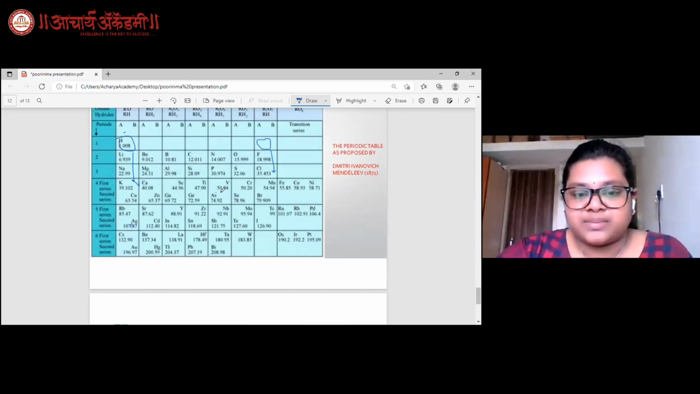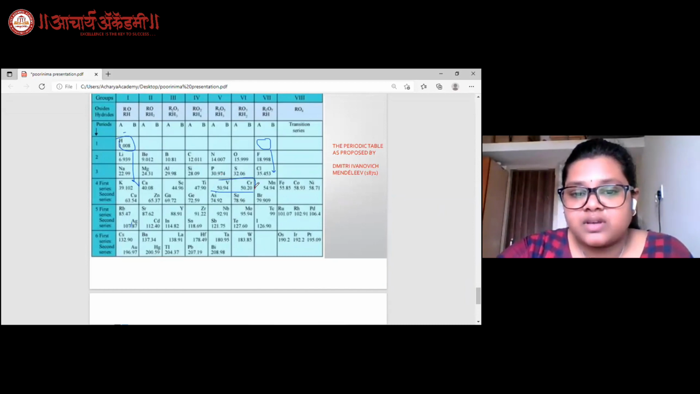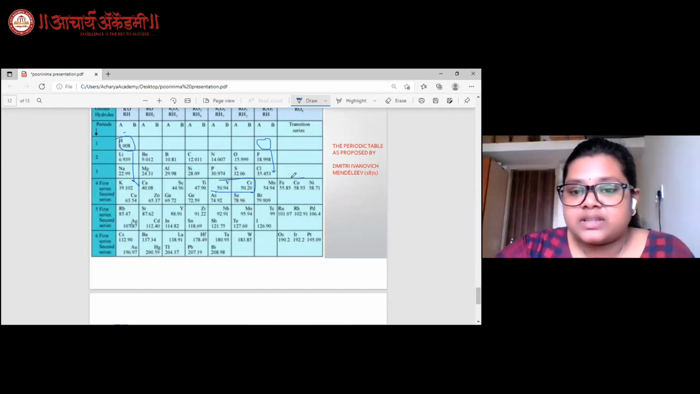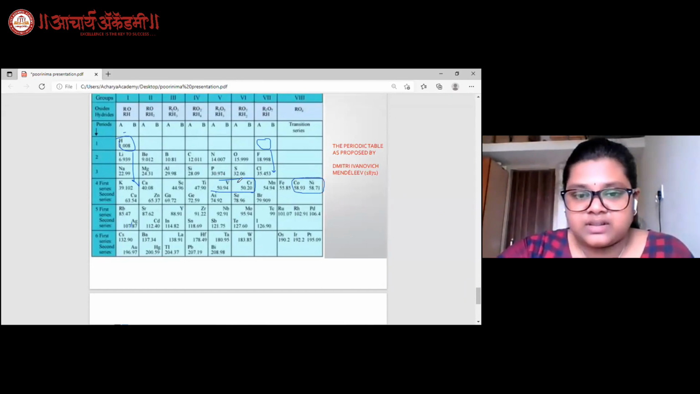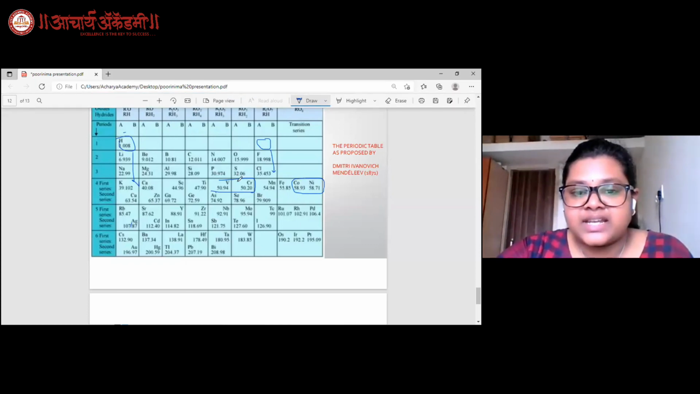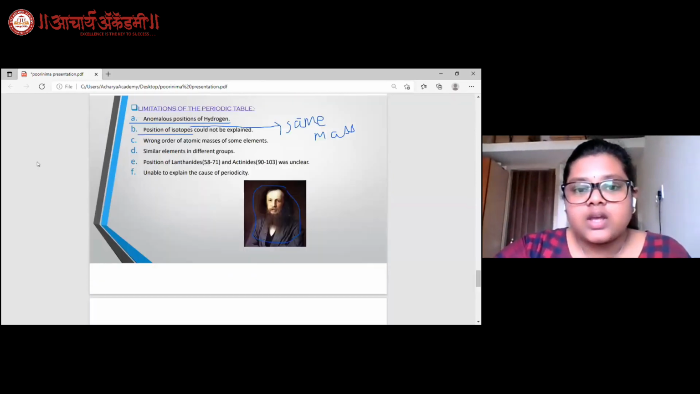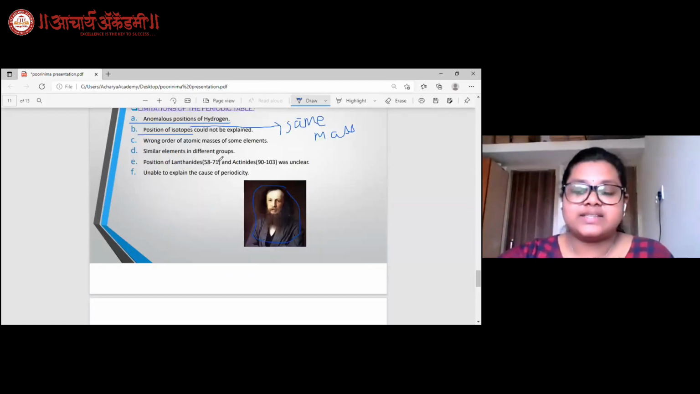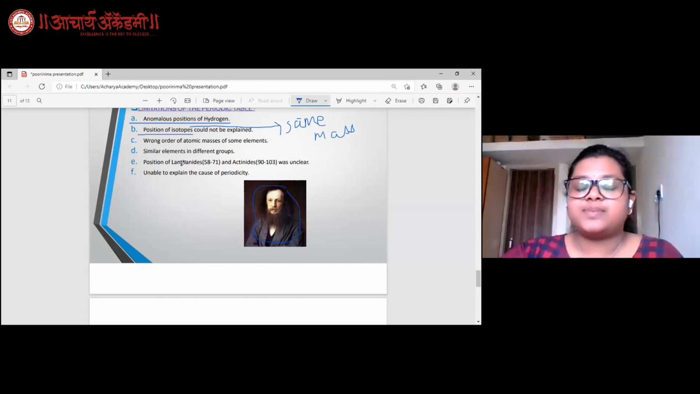The next point is the wrong order of atomic masses. Mendeleev, in his periodic table, placed a slightly heavier element before a slightly lighter element. There are two cases in this periodic table: one is for vanadium and the other is for cobalt. We can see that vanadium is heavier than chromium and cobalt is similarly heavier than nickel. He had done this so as to maintain the similarity in properties, and he could also not explain the position of lanthanides and actinides.